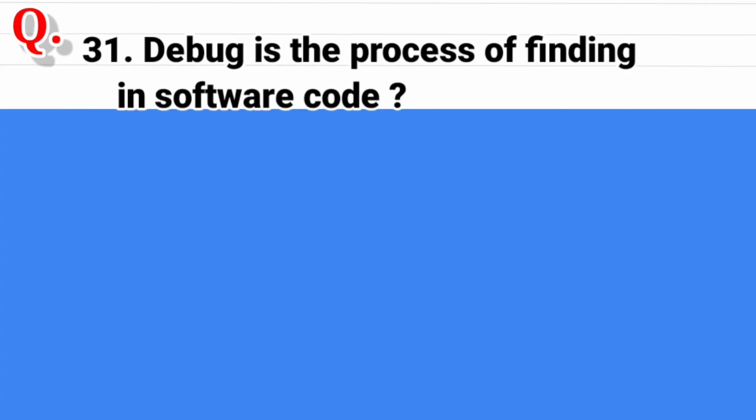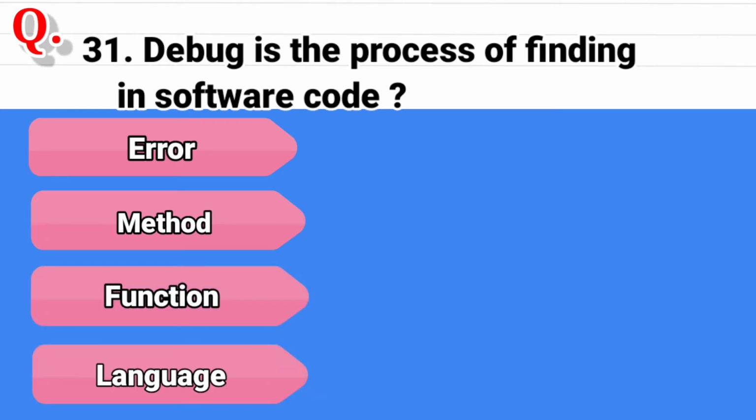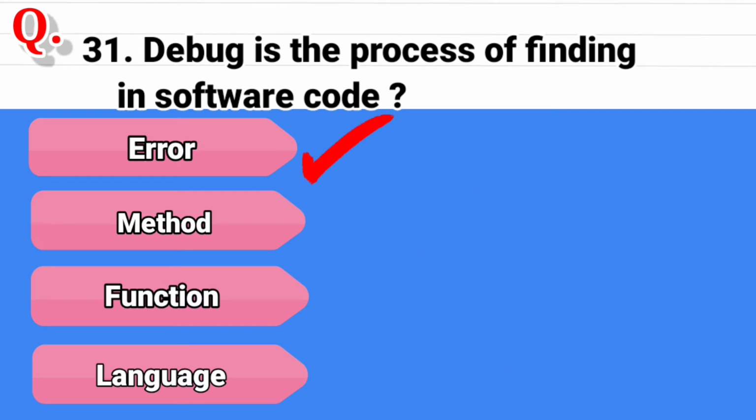Question 31. Debug is the process of finding what in software code? And the options are, the first option is error, the second option is method, third option is function, and the last option is language. And the correct answer is error.